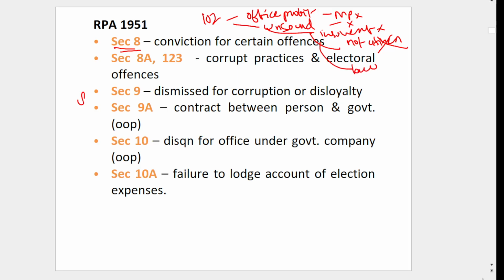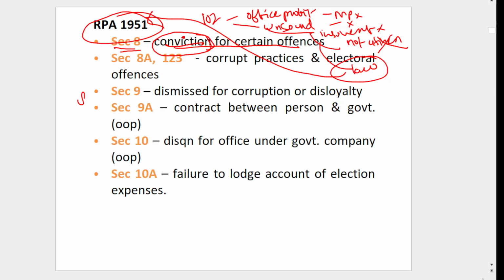Or any law made by Parliament. So Parliament made this law, RP Act 1951. Here it is given, if you have a conviction for certain offences, where the court has given you some criminal charge, then you have to vacate. What are those offences? Like dowry, child marriage, untouchability, those offences.